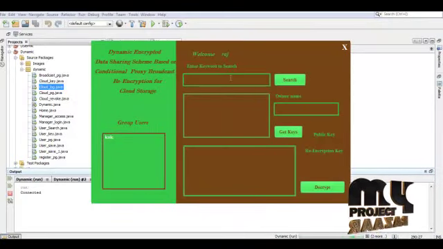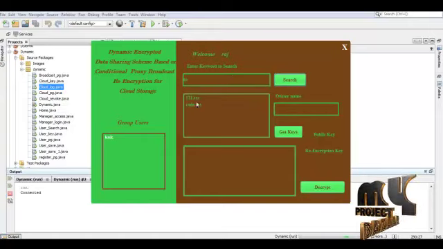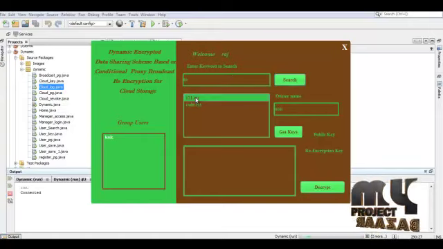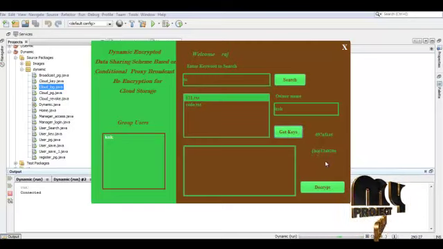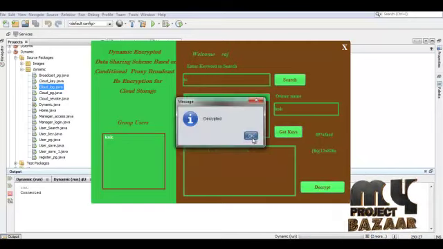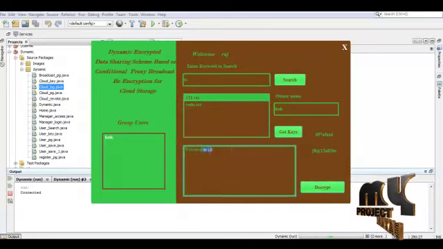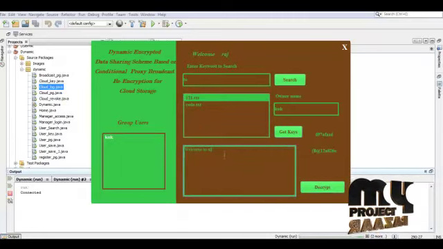Here I'm giving a keyword, T1, which means it is contained in two files. Here I'm taking another user's file. I'm getting the key and I am decrypting the content. The original content was decrypted and reviewed.